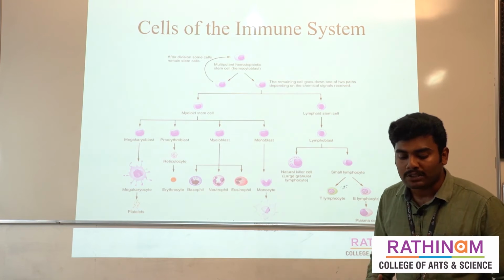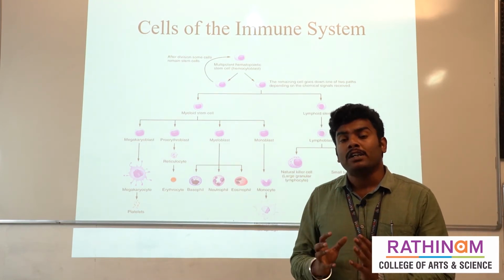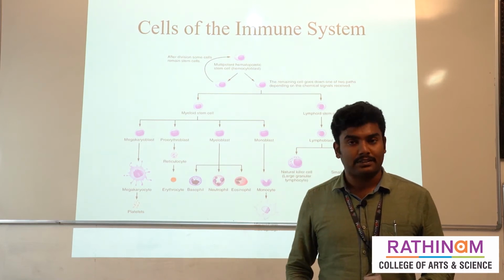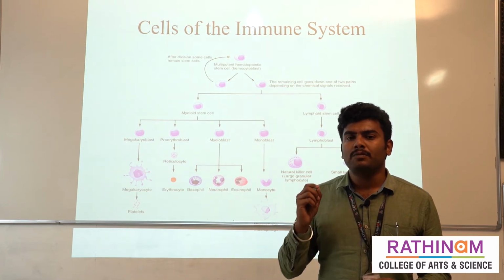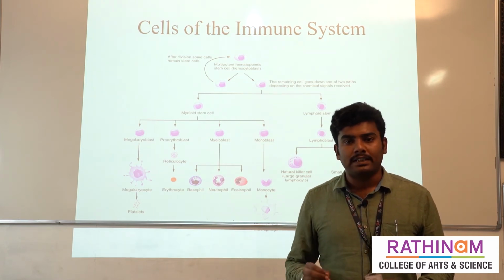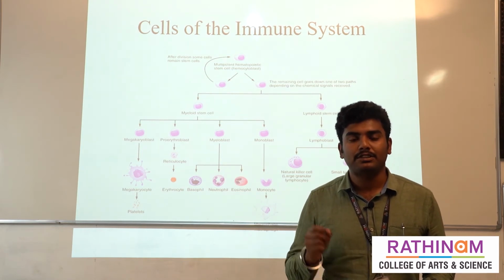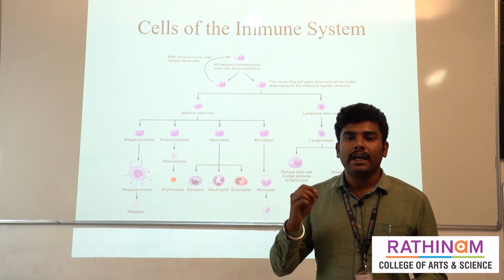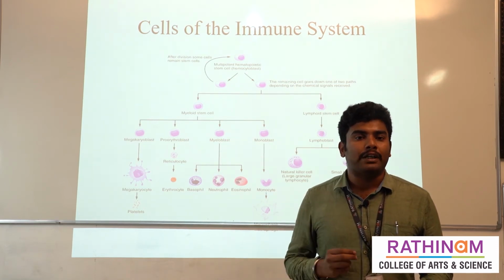While talking about the cells of the immune system, we need to know what type of cell is the one which is producing all the cells. We all know that the stem cell is the one which produces other types of cells. Here, one of the stem cells is called the hematopoietic stem cell, which is present in the bone marrow. They are the progenitor of all kinds of cells in our body.